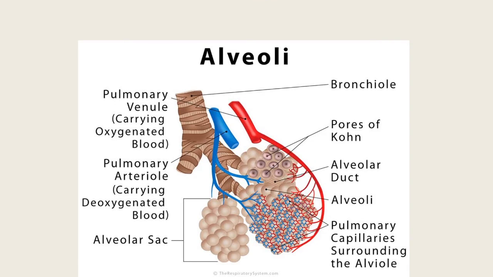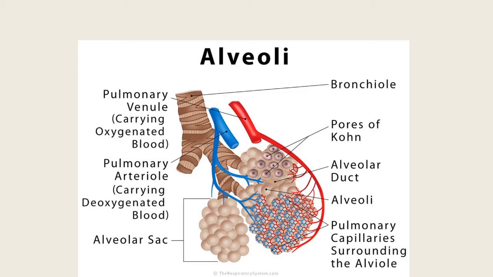Now, the lungs. The lungs are paired, highly vascularized, and found in the thoracic cavity. They are spongy, highly elastic, pinkish in color, and divided into many lobes. The number of lobes varies in different mammalian species. In man, the right lung has 3 lobes and the left lung has 2 lobes. In rabbit, the right lung consists of 4 lobes and the left consists of 3 lobes. In human beings, it is right 3 lobes and left 2 lobes, while in rat and squirrel, there are 4 and 1.